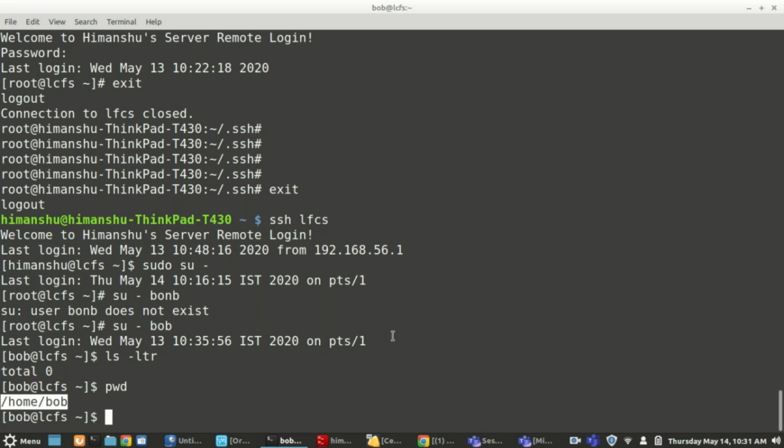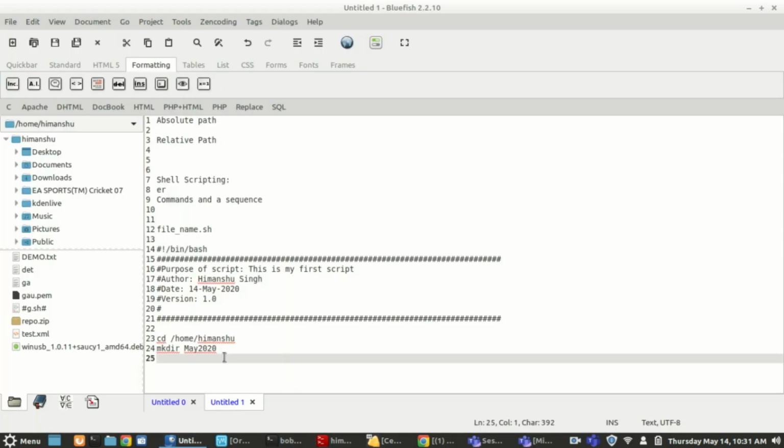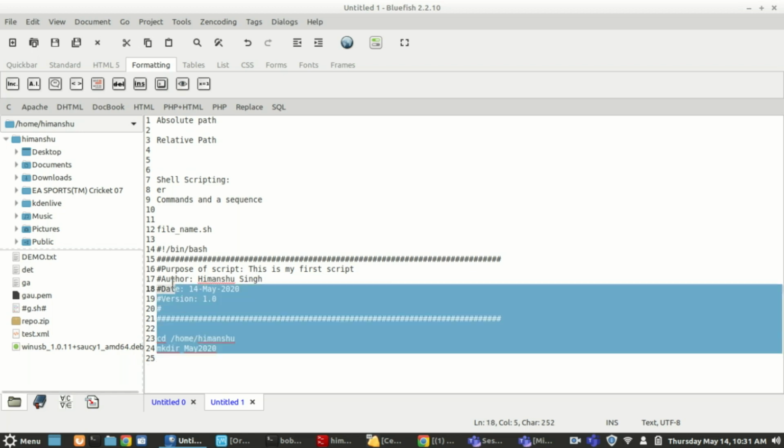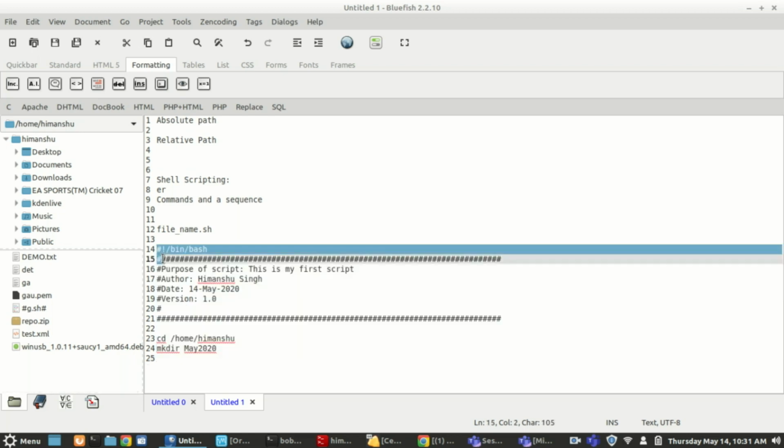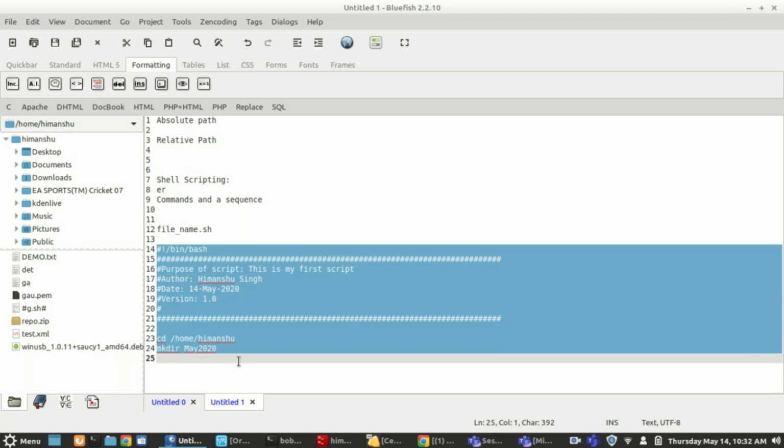Now how to do that? With very simple options, only what we have discussed till now. There are a lot of options, the same thing we can do via various methods, but I'm trying to go step by step so that you can think how to approach a specific problem. See, this problem you have solved, very good. I was able to create a directory in my home directory, for the user Himanshu.